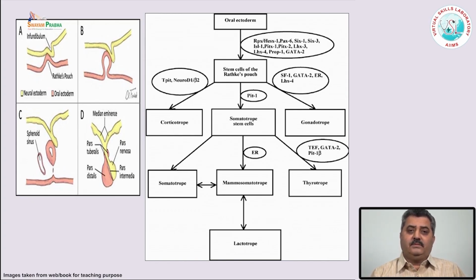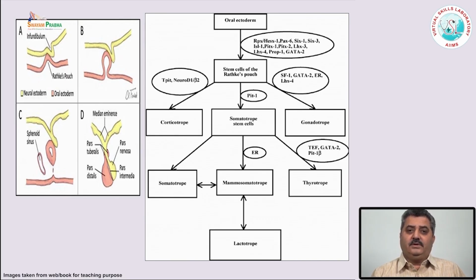Both of them develop from different parts. The anterior pituitary, the adenohypophysis, develops from the branchial arch, whereas the posterior part is a part of the brain. Both grow and meet together and form the pituitary gland.